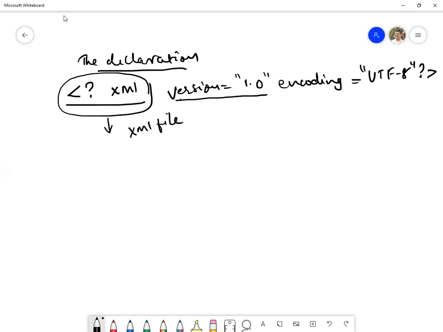So next is the remaining encoding feature. These are optional, but what sort of encoding has been used will be denoted by UTF. Encoding is an attribute which contains a value of UTF. It is a kind of character set, the set in which the characters will be used. We will use the characters belonging to this category, and we have one more character set category, which is ASCII. So here we are using UTF.